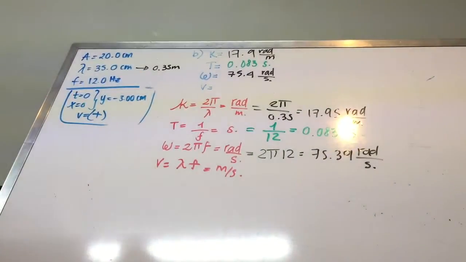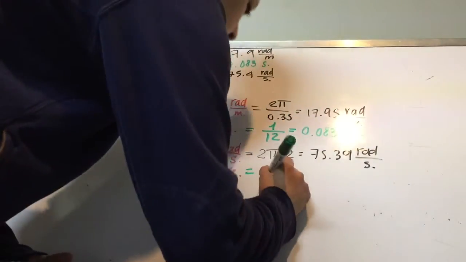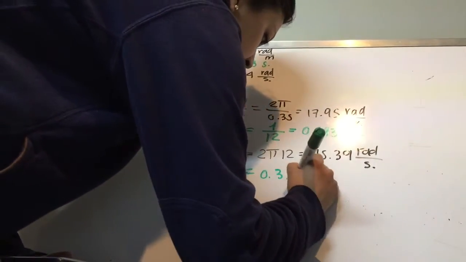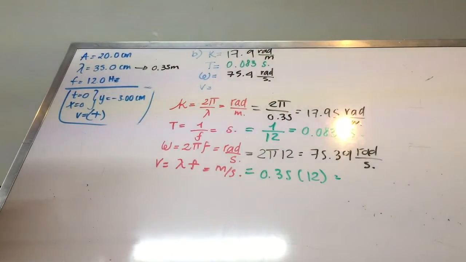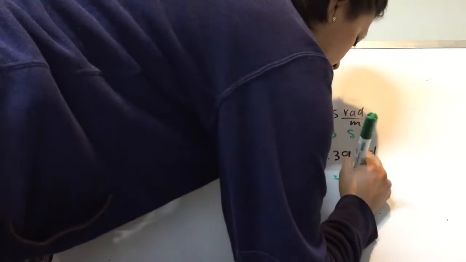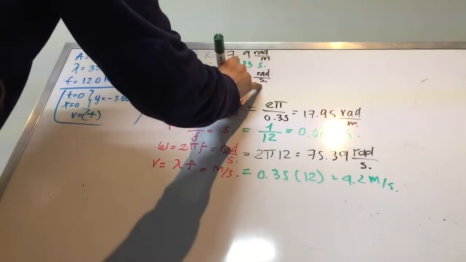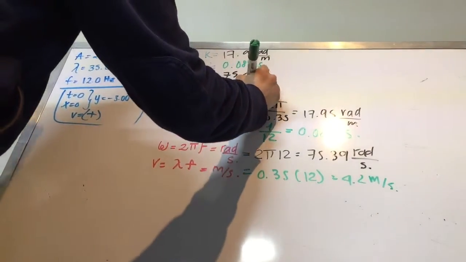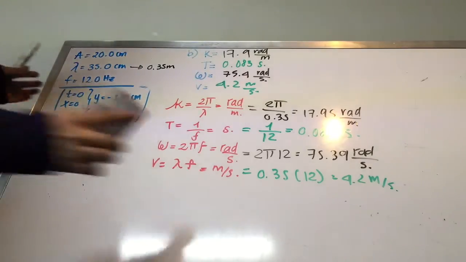And now we can obtain our velocity, which will be developed by the wavelength. It's going to be 0.35 times the frequency, that is going to be 12. So 0.35 times 12 would be the same as 4.2 meters over second. Okay, so we have now our values that the problem is asking us, right? This is for the second part of our problem.